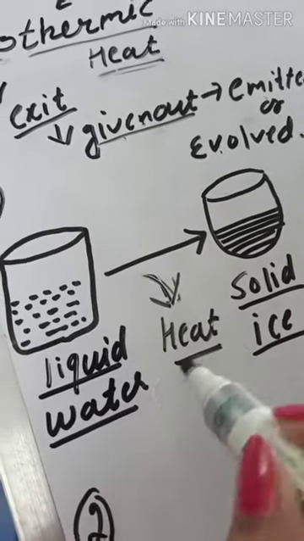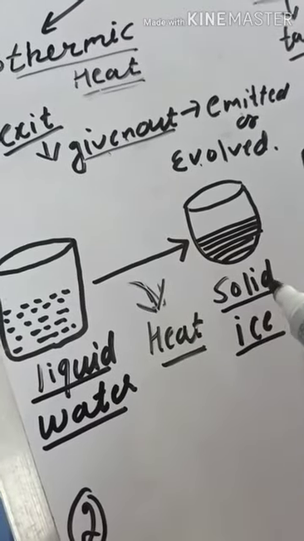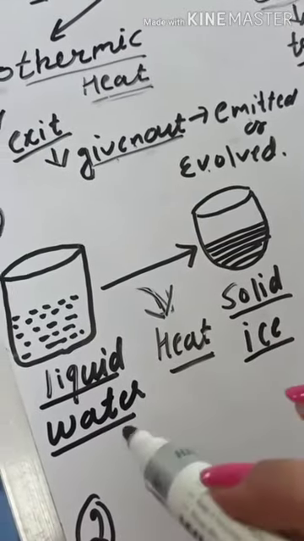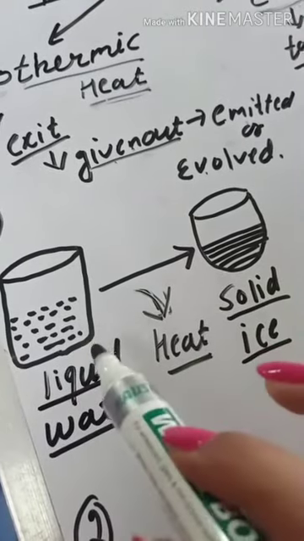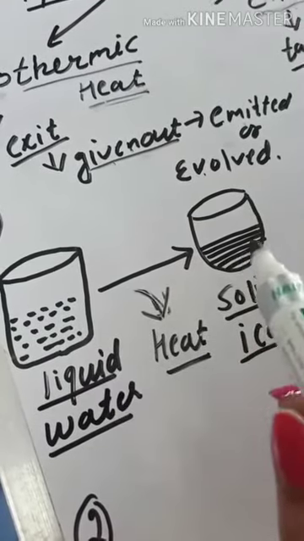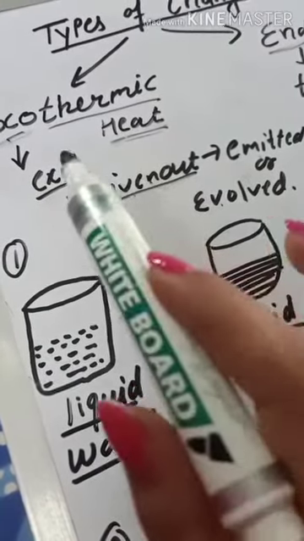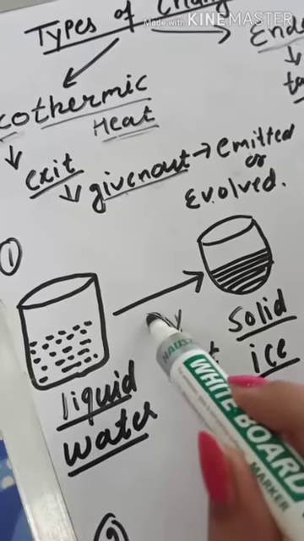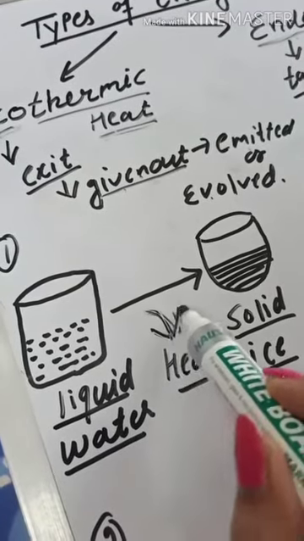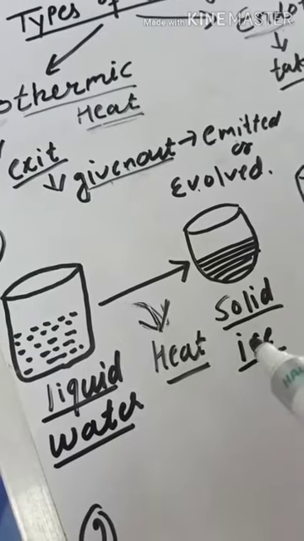So because heat is given out by the liquid in order to form solid ice from water, we can say this change, this freezing, is which process? It is an exothermic process, because heat is given out by liquid water in order to change into solid ice.